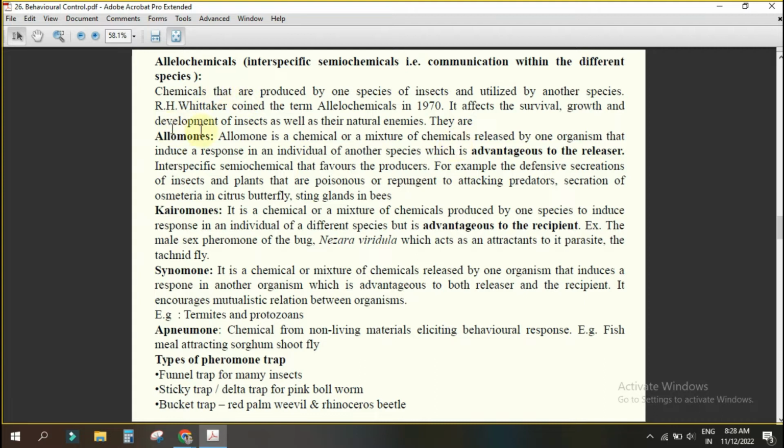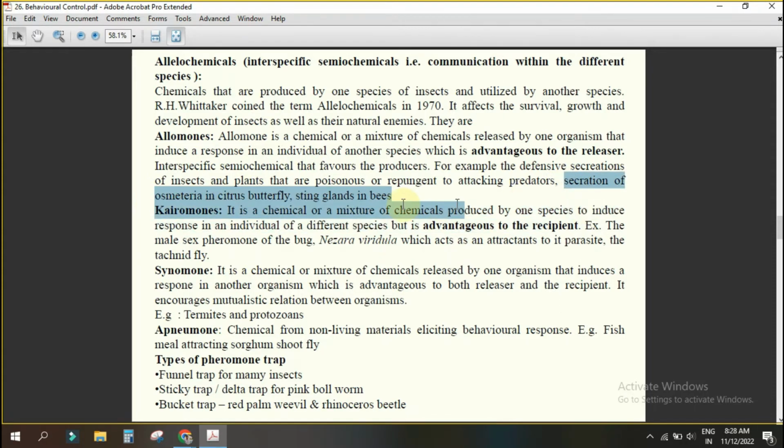Okay. So allomone is what? It is a chemical or a mixture of chemicals released by one organism that induces a response in an individual of another species, which is advantageous to the releaser. This is known as your allomone. Understood? Yes, sir. Okay. For example, the defensive secretions of insects and plants that are poisonous or repulsive to attacking predators. Here, another example is the secretion of osmeteria in citrus butterfly.